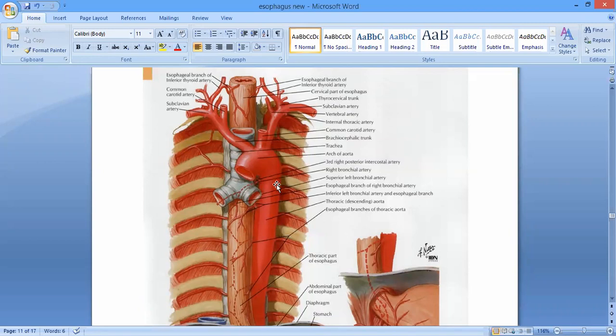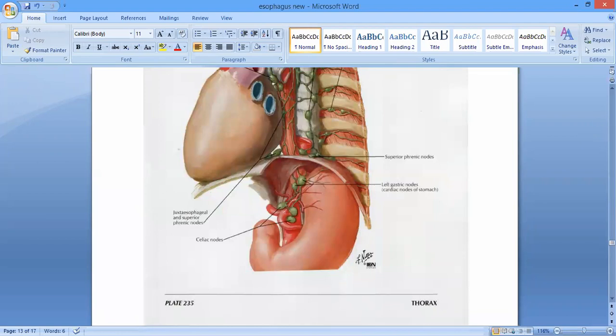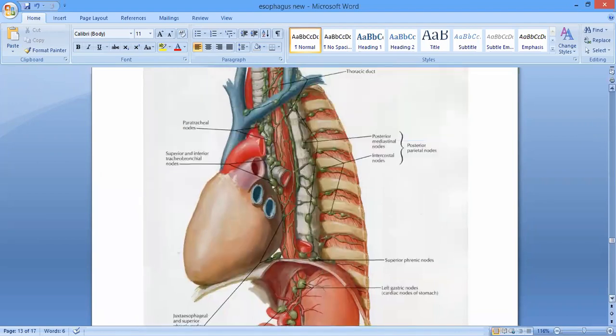Is it clear? And one more thing is there. I'll just show you. Here you can see the thoracic duct over here, right? This thoracic duct, I told you, it is present on the left side of the cervical part. So how does it reach there?